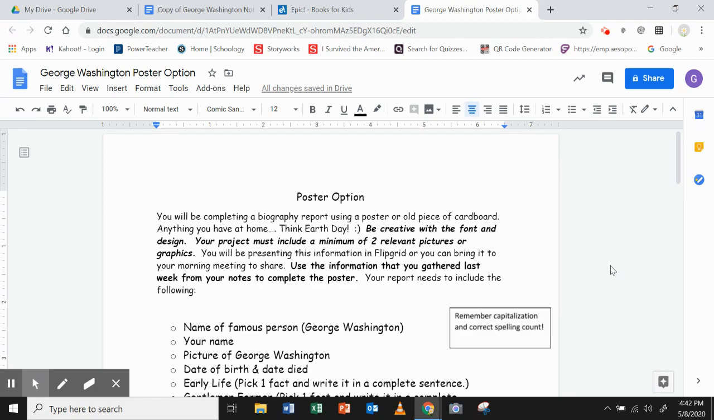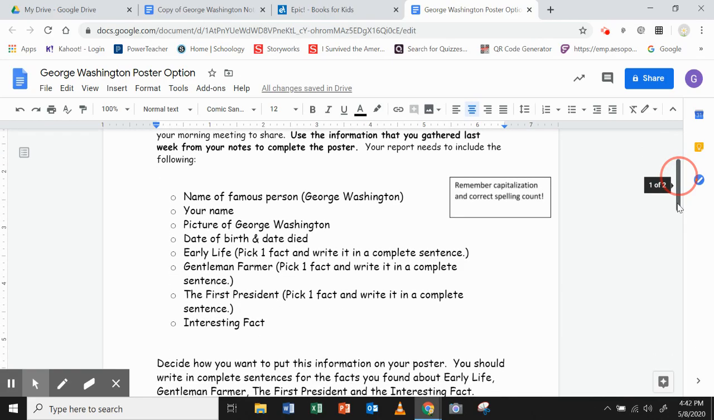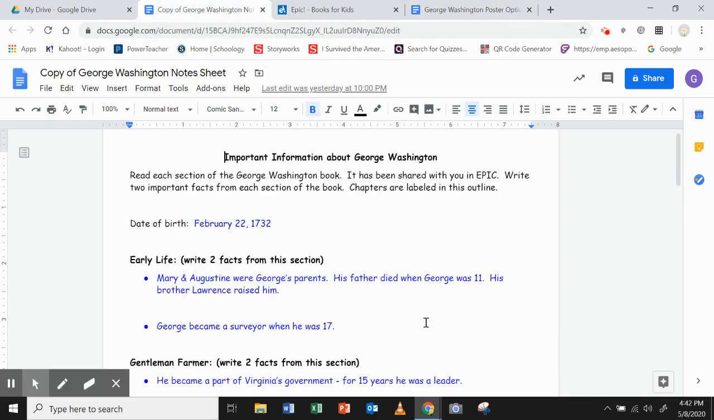So the first thing that you're going to do is find something. Well, let's talk first about the fact fragments. If we go back and look at our notes, you're going to need your notes from last week. I looked at early life, and these were the notes that I had.